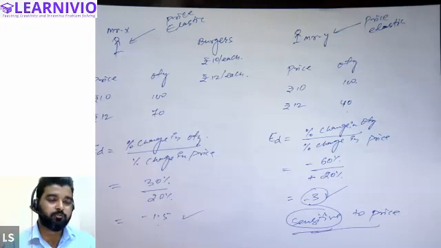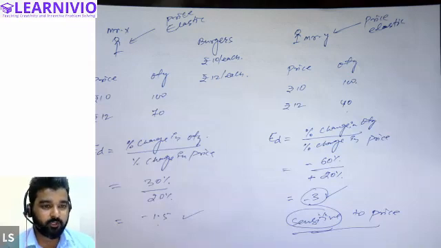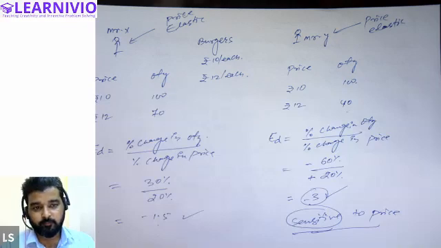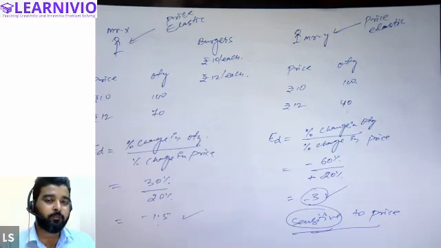Now let's say, suppose you are selling a particular kind of product to both these customers, and you want to increase the price of the product. Can you tell me which customer will react more to the change in price?